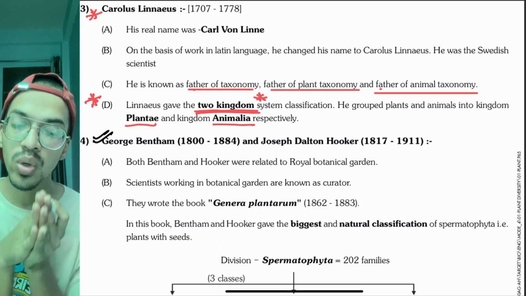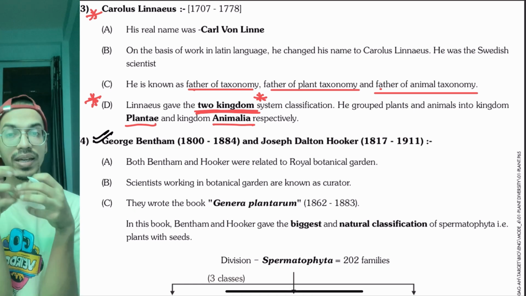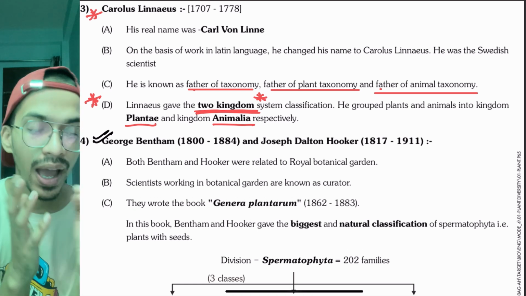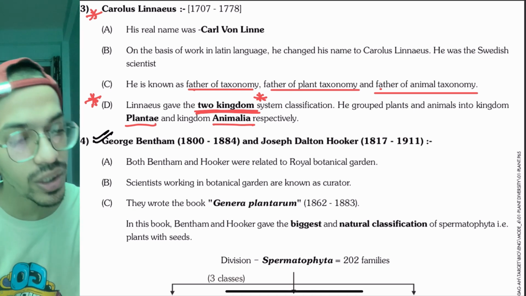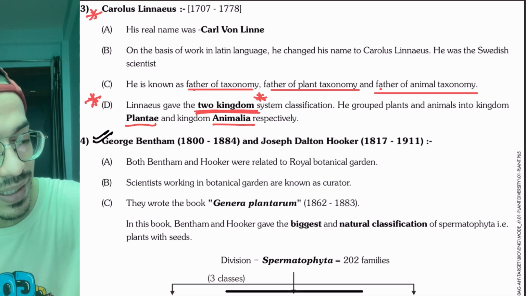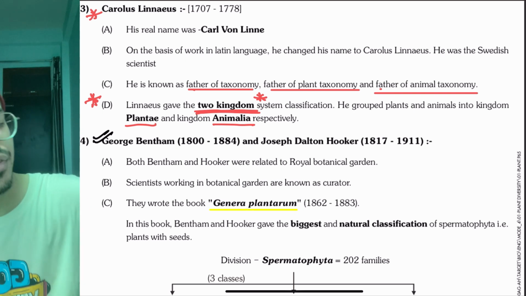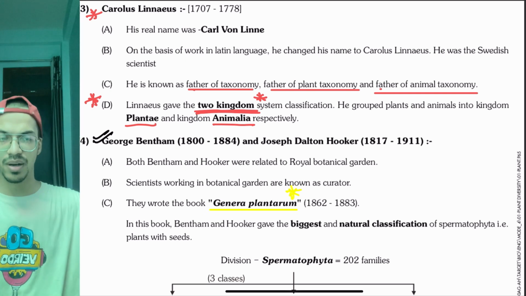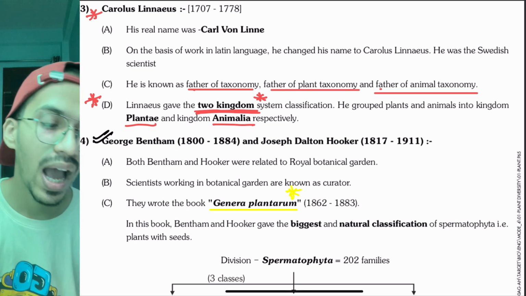These scientists, to make learning easier, divided the plants and put it in their book. The book name was Genera Plantarum. If you can remember, very good. If not, then also good, just get an idea about it. Genera Plantarum.